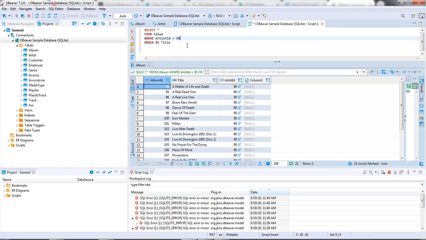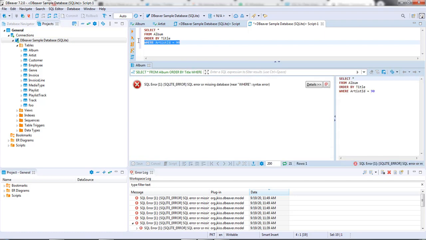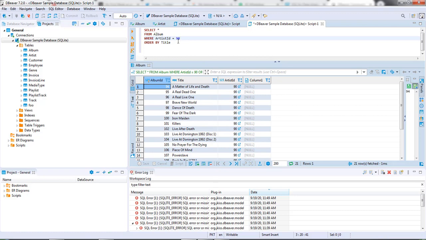Okay, so I got an error back then, and I'll tell you guys why. I got the error because I put the WHERE command after my ORDER BY command. That is something that you have to be very careful about when working in SQL. You cannot rearrange the order of the commands. The WHERE command has to come before the ORDER BY command, and I apologize for that small mistake. So you'd always put your WHERE command before the ORDER BY command and after the FROM command. So yeah, now I'm getting all of my values where artist ID is 90.